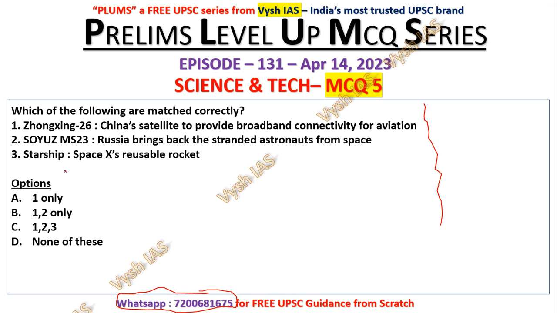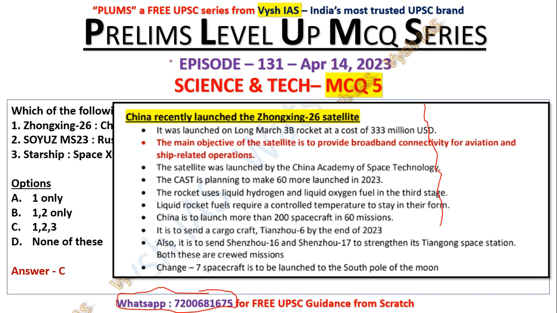So here the answer will be C, 1 2 3. All of these are correct, and all of these are February current affairs. China had this satellite Zhongxing, which was launched on their rocket called Long March 3B, a $333 million project. It is for providing broadband connectivity for aviation and ship related operations.